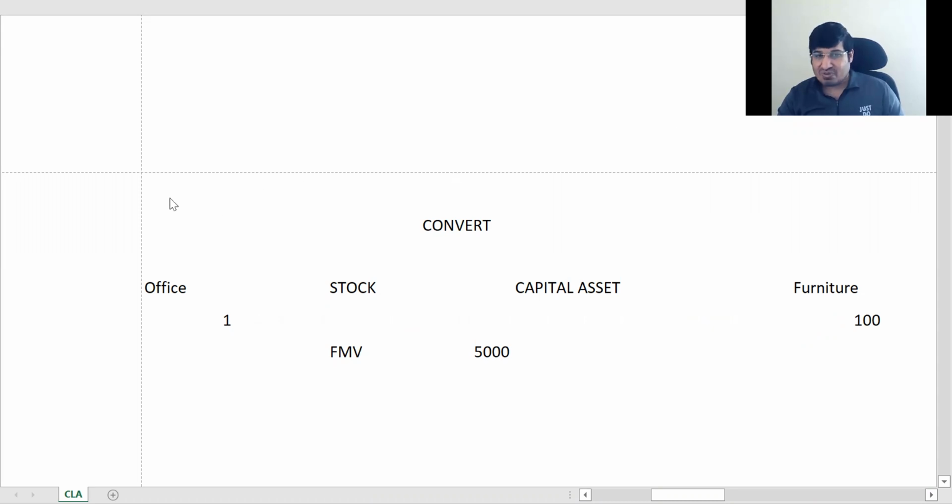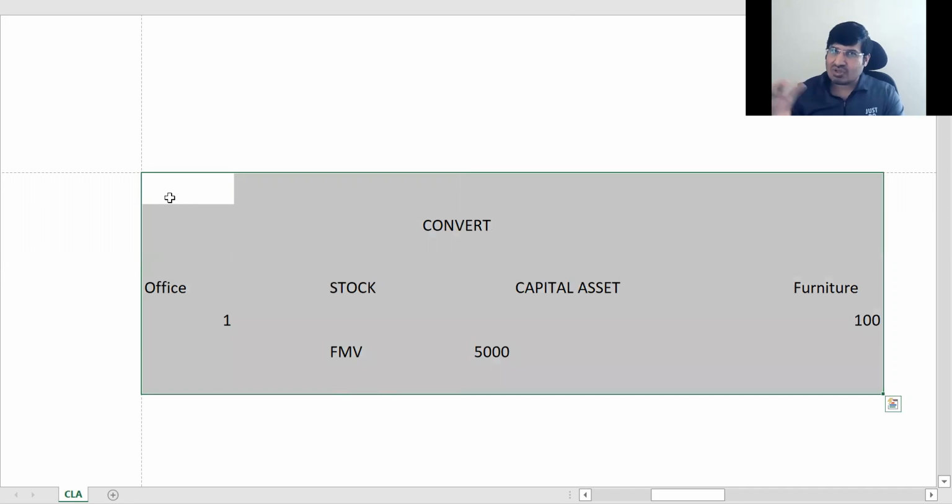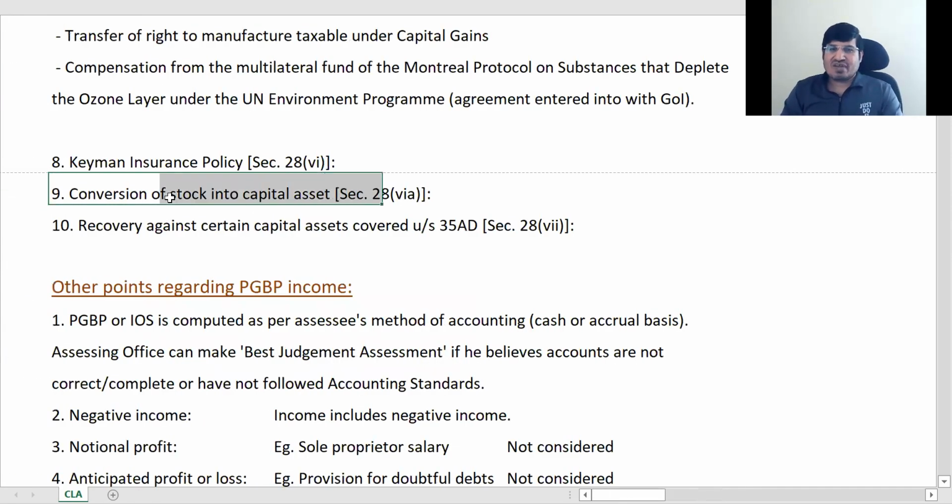Detailed treatment of conversion of both capital asset into stock in trade and vice versa, we will see with problems. हम देखेंगे कि कैसे वो होता है करके, अभी concept wise देखना है. Okay, so conversion of stock into capital asset is whatever income arises is business income. Okay, so right now we are seeing from a concept point of view. Okay, we'll be going deeper and deeper as and how we proceed.